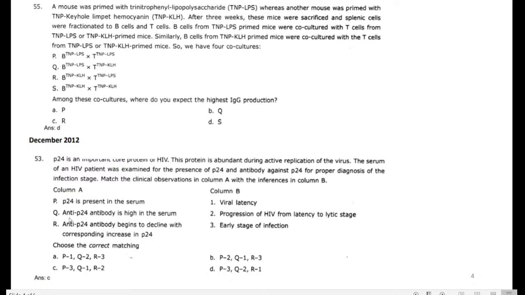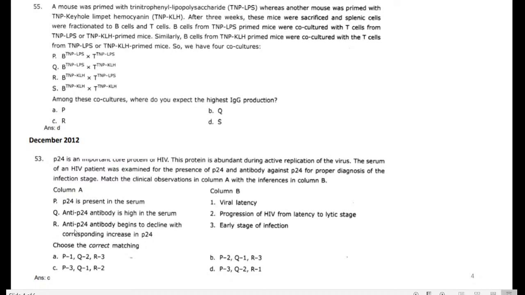Second, anti-P24 antibody is high in the serum. Okay, antibodies are highly produced. That is the viral latency. Latency means the higher infection stage. Our human system is actively playing a role against the particular antigen. So if the serum contains high anti-P24 antibody, that is viral latency. That stage, the initial death stage, has started.